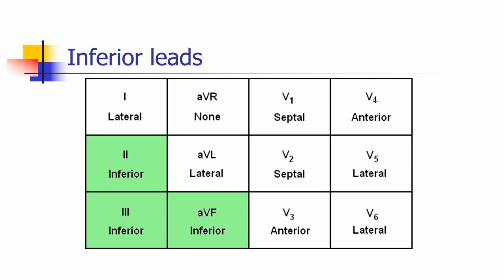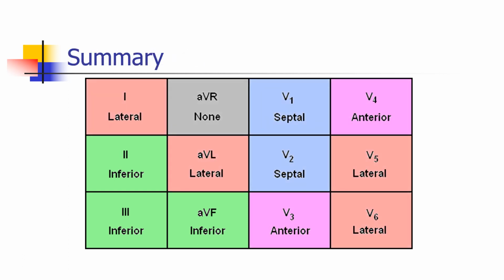Okay, so whenever I say anterior MI, inferior MI, lateral MI, everything I am talking about is in terms of the left ventricle. One should remember that the interventricular septum is common to both ventricles, but its usefulness is more for the left ventricle than the right ventricle. So this is a summary of the representation of the leads. V1, V2 septal leads, V3, V4 anterior leads, 1, AVL, V5, V6 lateral leads, and 2, 3, AVF the inferior leads. Many times we do see changes from V1 to V4, so we call that anterior anteroseptal myocardial infarction.